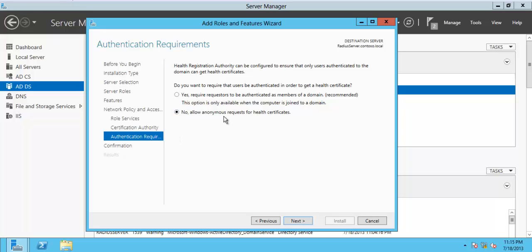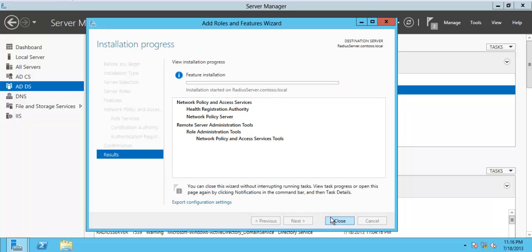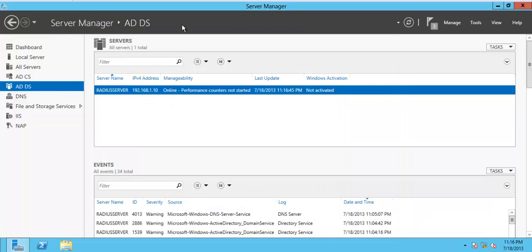Just click no to allow NMS authentication, because we don't have any domain-joined computer and user now. Click next. Okay, install. It will take a few seconds, so while this is going on, I'll pause my video. Here we have already done it, and click close.